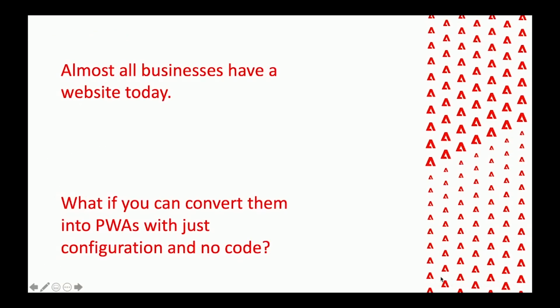So almost all businesses have a website today. Almost everyone has to have an e-commerce platform. And what if I told you that you can convert your existing website into a progressive web app with just configuration and no code? There is no need to do any complex coding or development for all this. With just a point and click and a few configurations, you can convert your existing site into a progressive web app and join this new wave. And that's what we are going to talk about today.